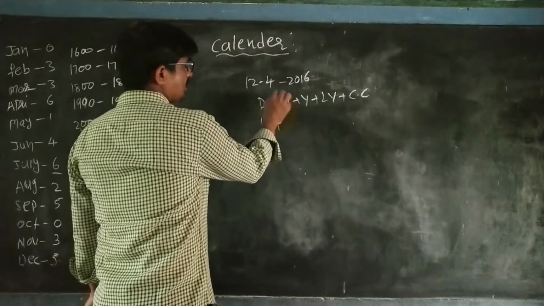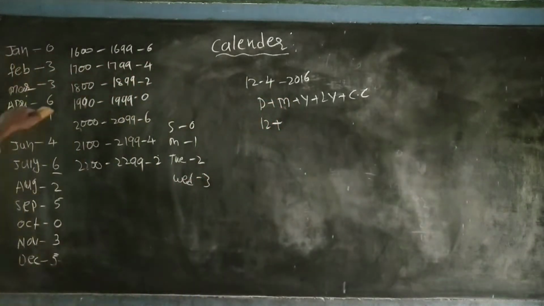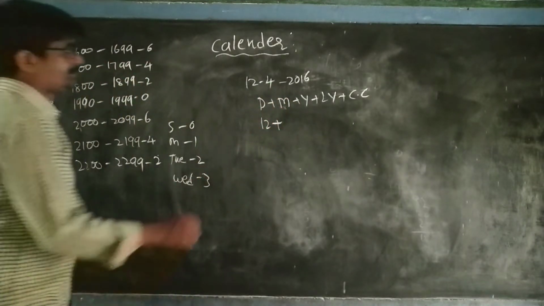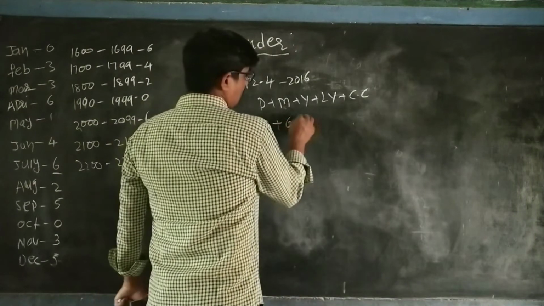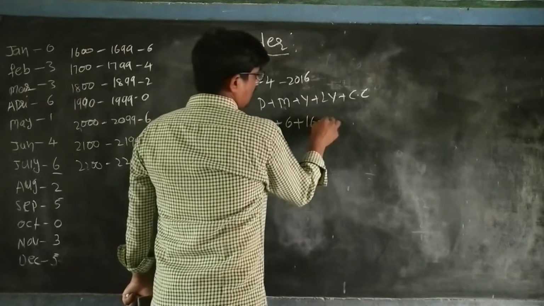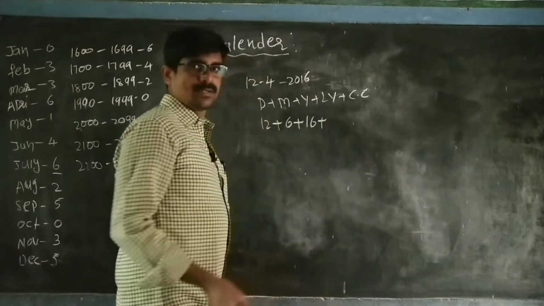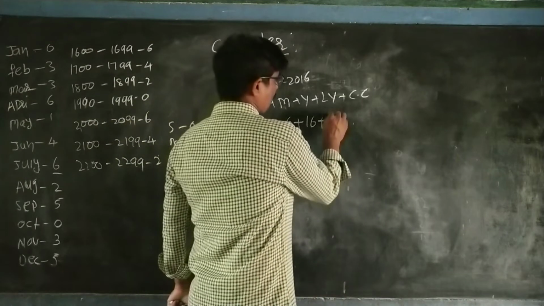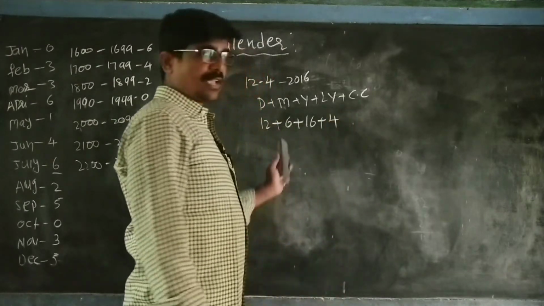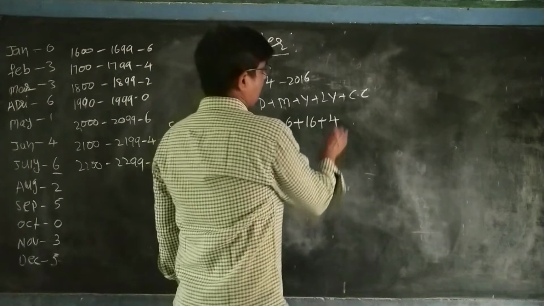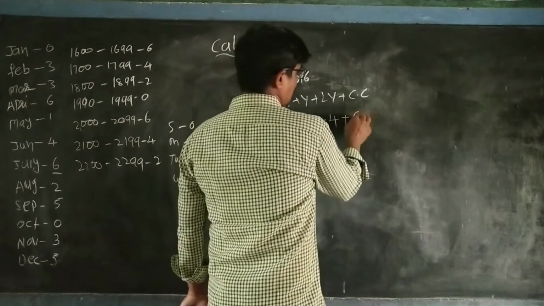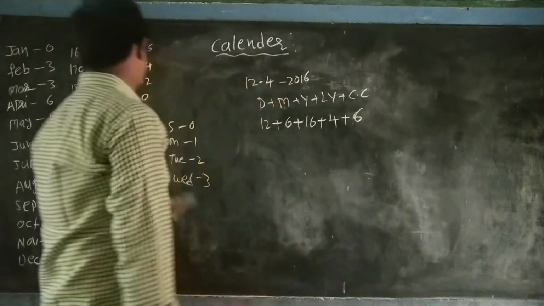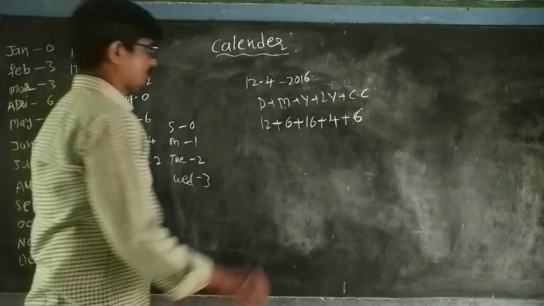Month, how many? Fourth month. The fourth month code is 6, April. Year, 6 years. Leap years, 6 by 4 is 1 only, so we are not bothered about the remainder. Next the century code. The century code is 6 also, because for 2000, the century code is 6.